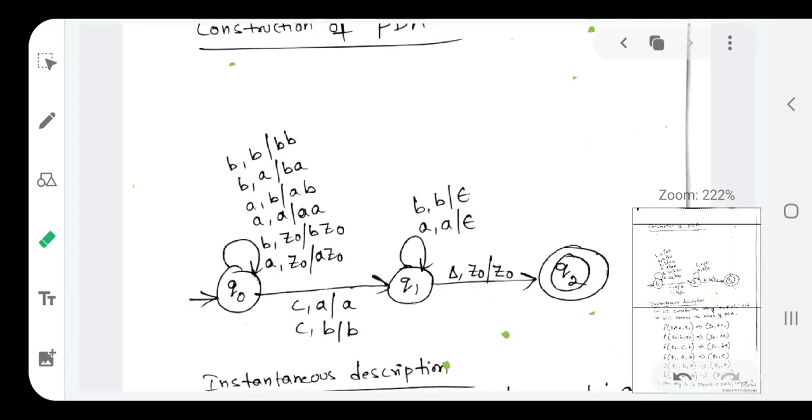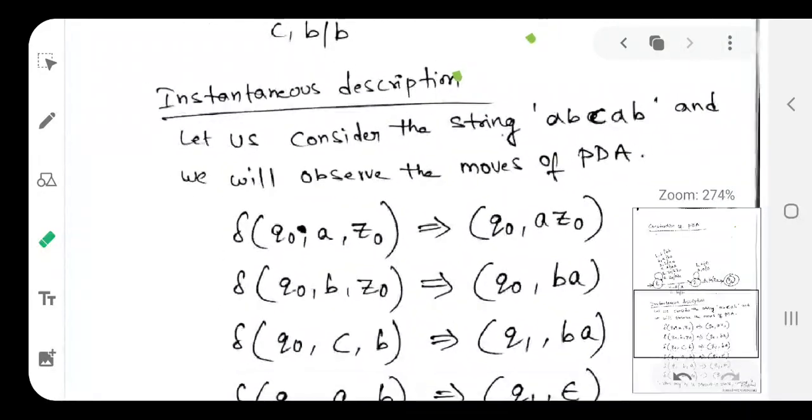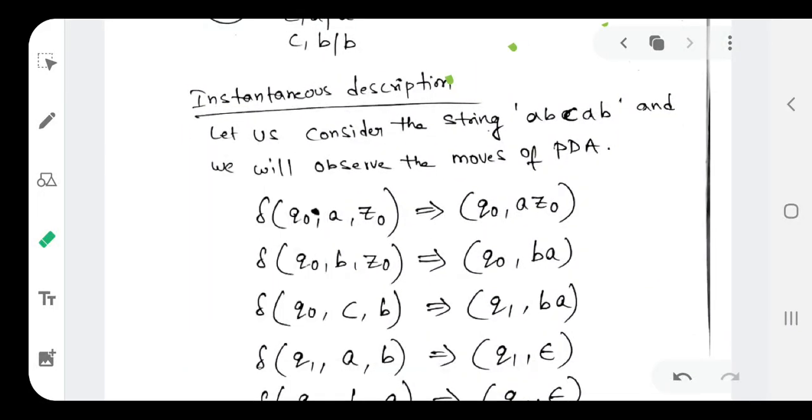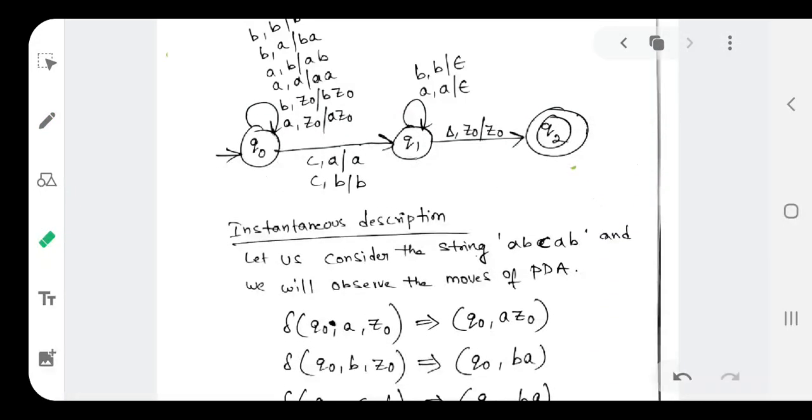And this is the instantaneous description here, very easy. Whatever we have discussed in the above diagram, we will simply write those notations. See here, we are starting from Q0. And when I see the input symbol A, if the top of the stack is Z0, the stack will become AZ0.